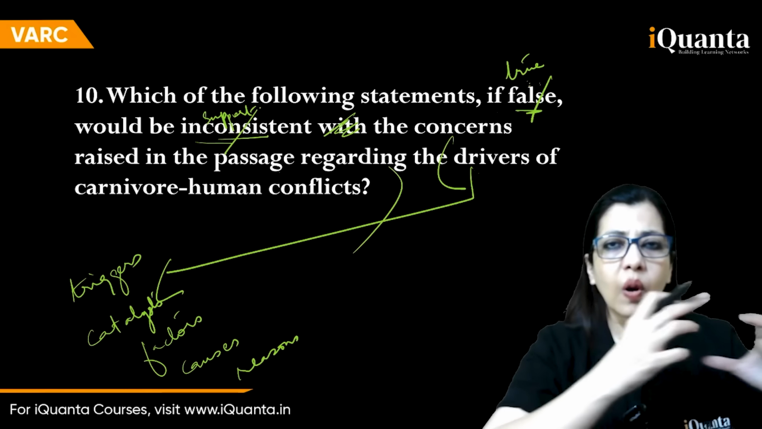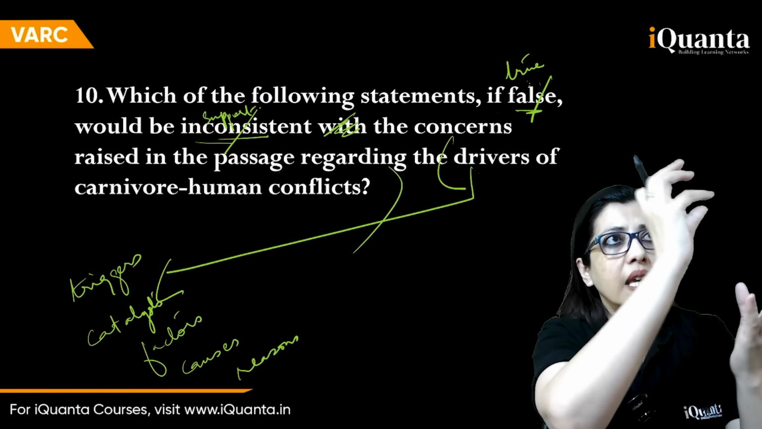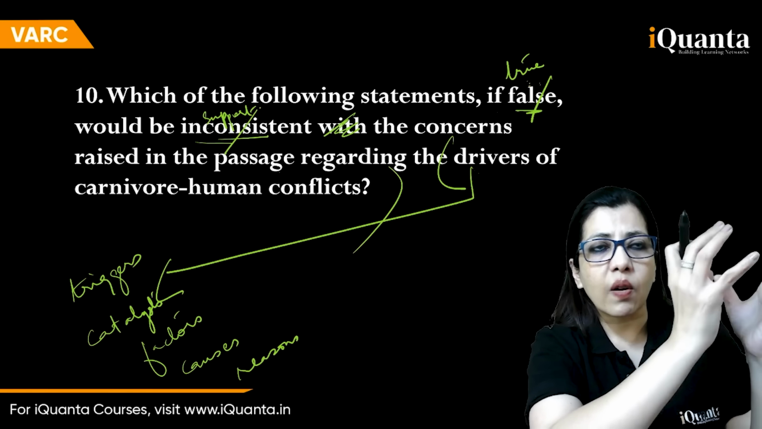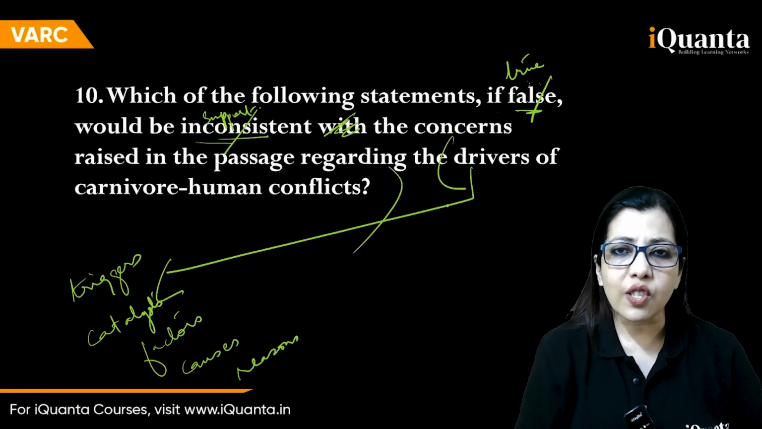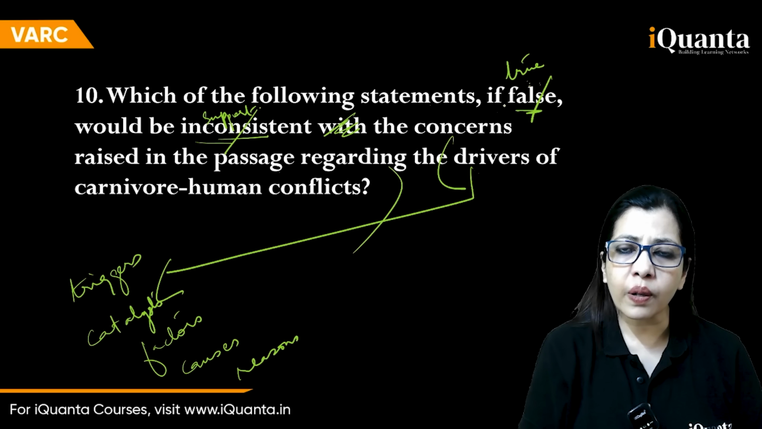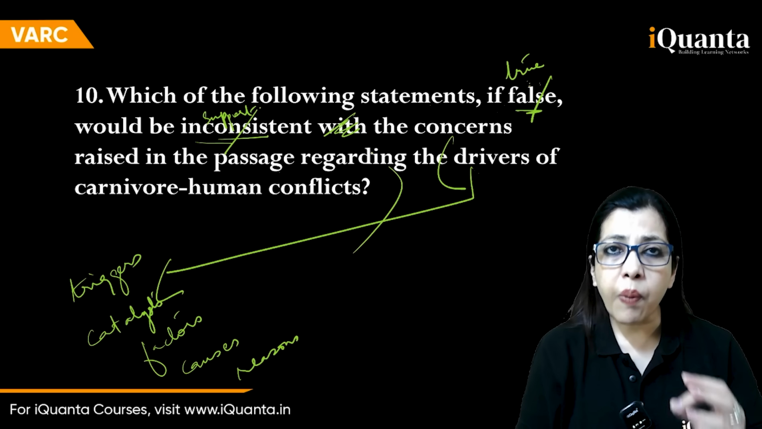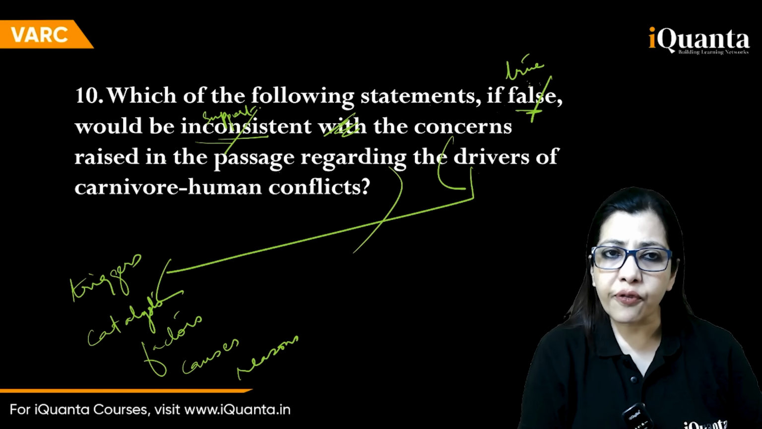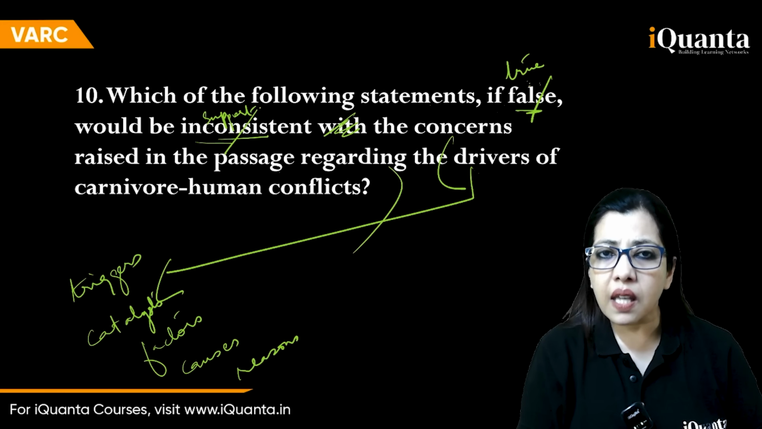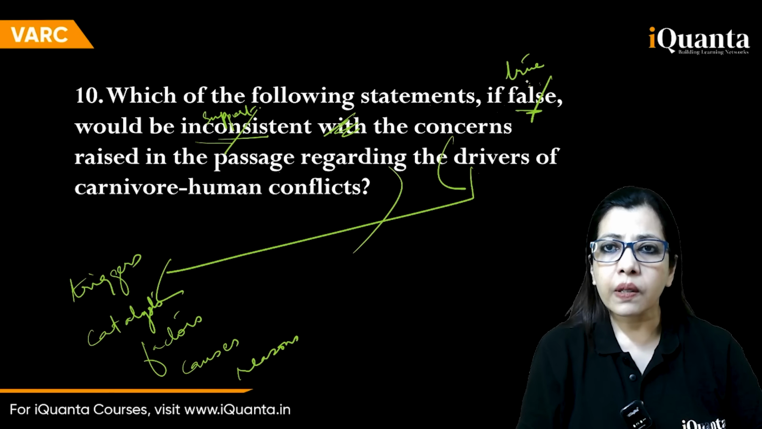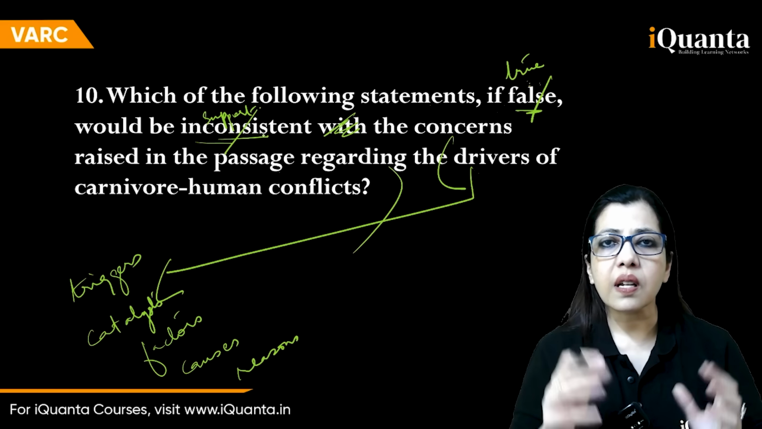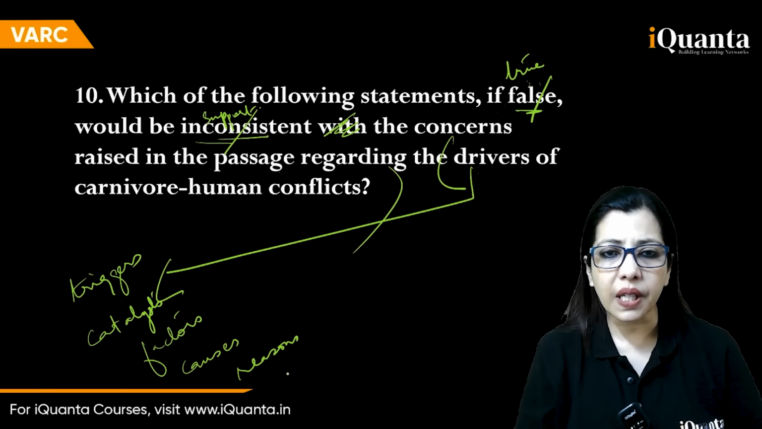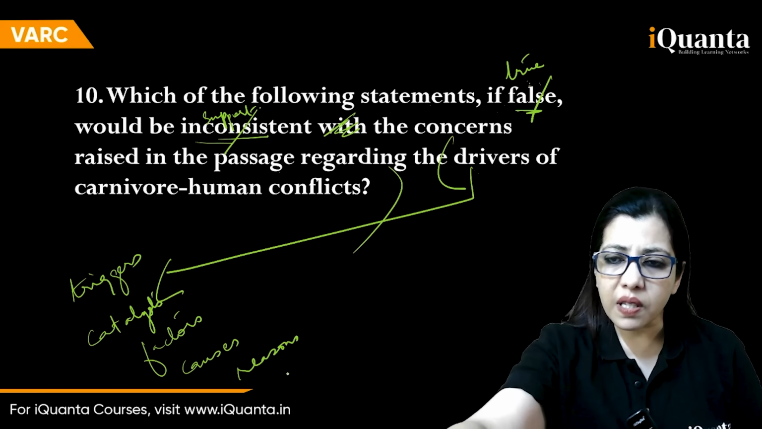That means in the passage, the author has asserted that carnivore-human conflicts were caused because of this. Some 3-4 reasons must be scattered there. You need to go and check which of the following statements would support the concerns raised regarding this. ठीक है? So if false would be inconsistent, if false would weaken, change it to if true would support, and then drivers का मतलब ये reasons है यहाँ पर. I hope this is clear, everybody.